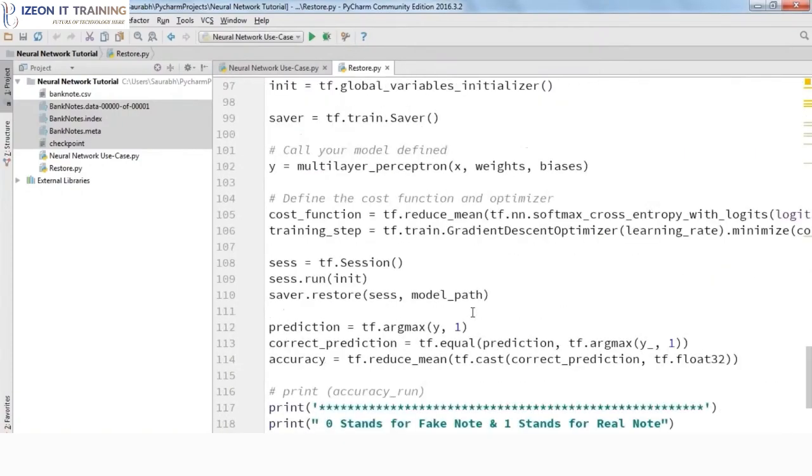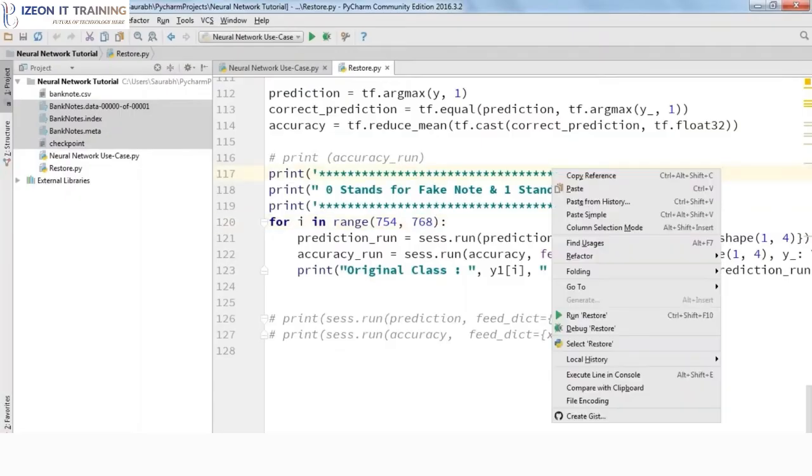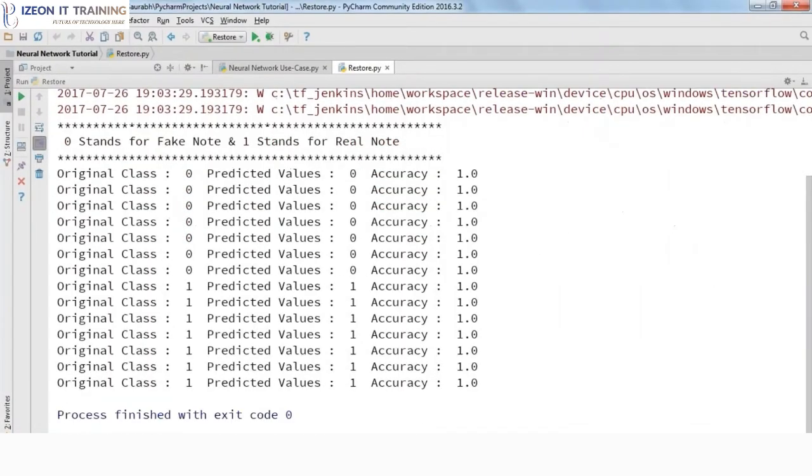So over here what I'll do, I'll take some random range. I've taken it actually from 754 to 768. So all the values in the rows 754 to 768 will be fed to our model and our model will make predictions on that. So let us go ahead and run this.